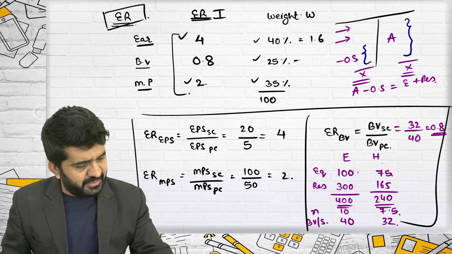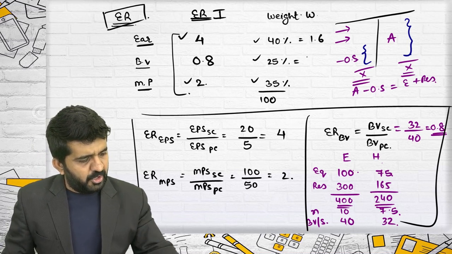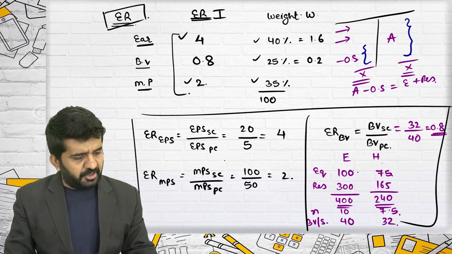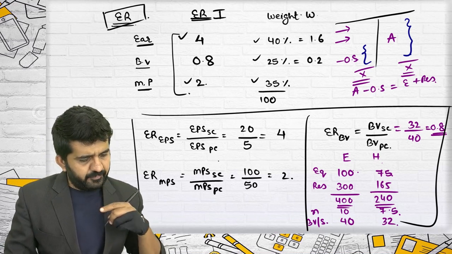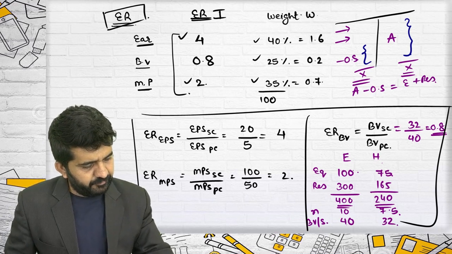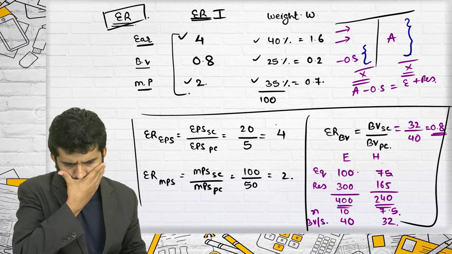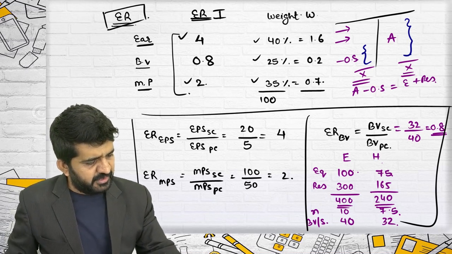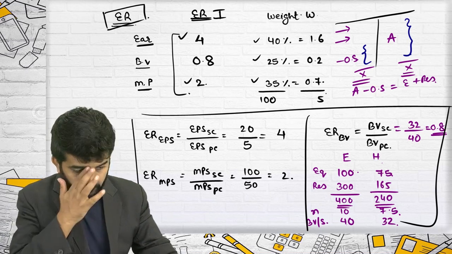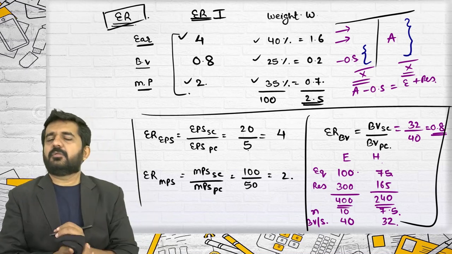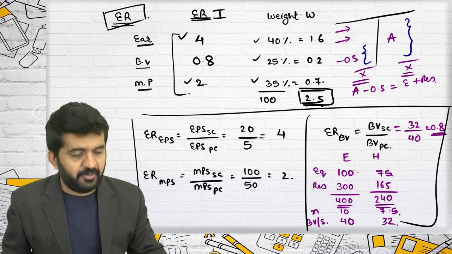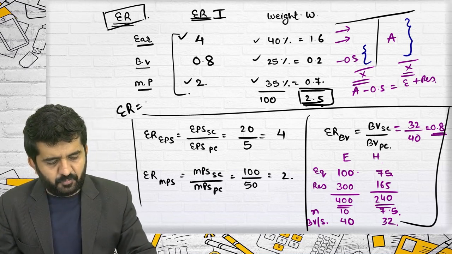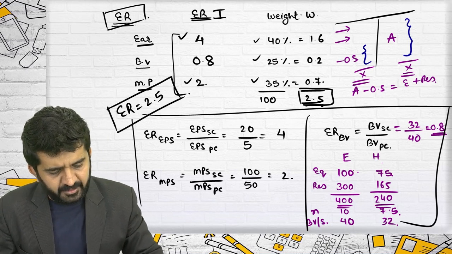It is 1.6. 0.8 into 25% is 0.2. 2 into 35% is 0.7. Yes, it is 0.7. This is 2.5. So what is 2.5? It is the weighted average exchange ratio. So our exchange ratio will be equal to 2.5.